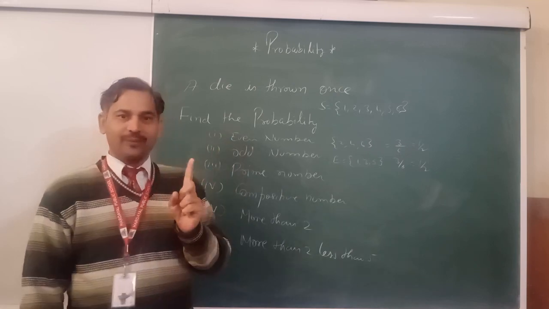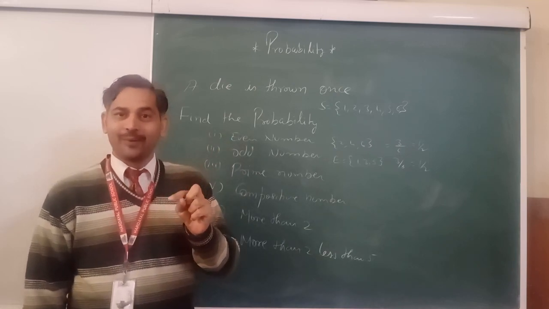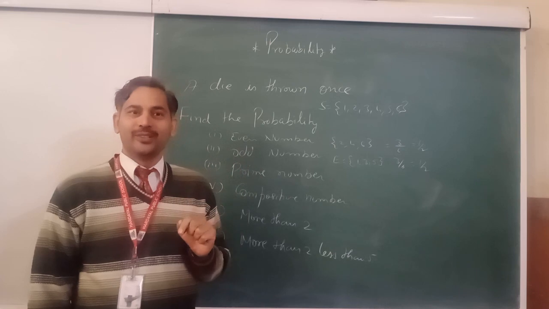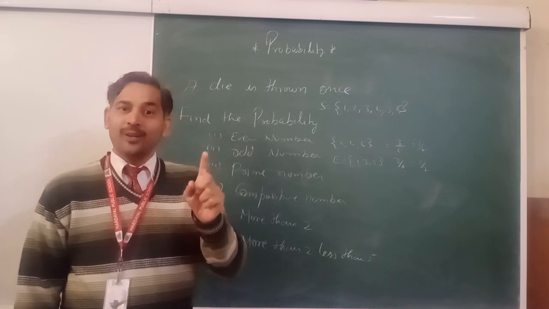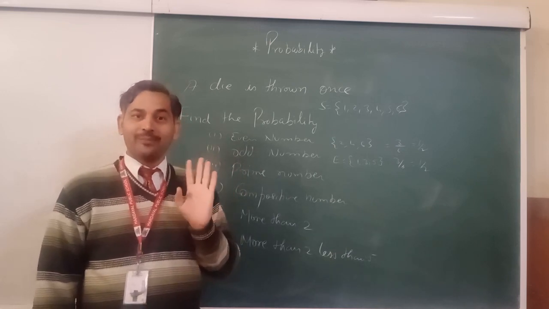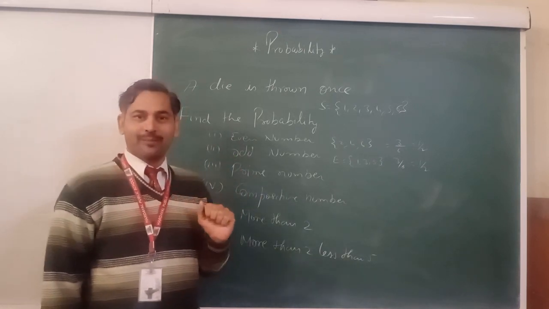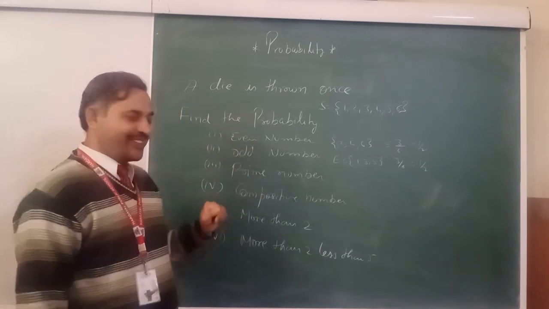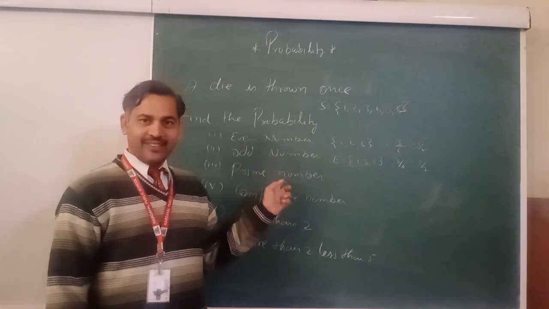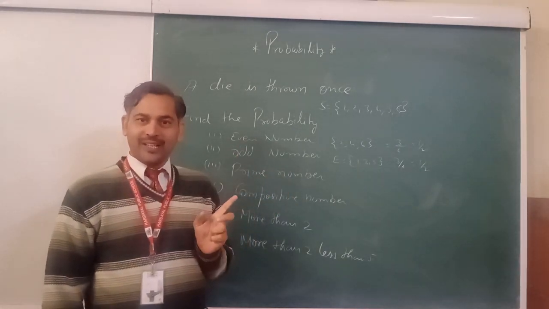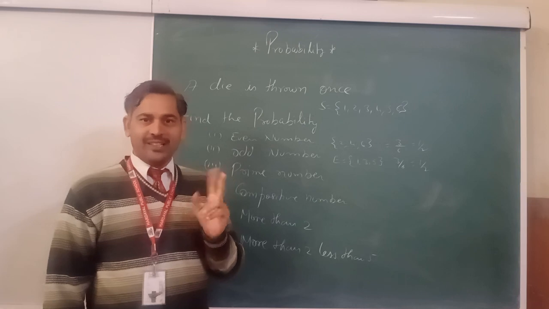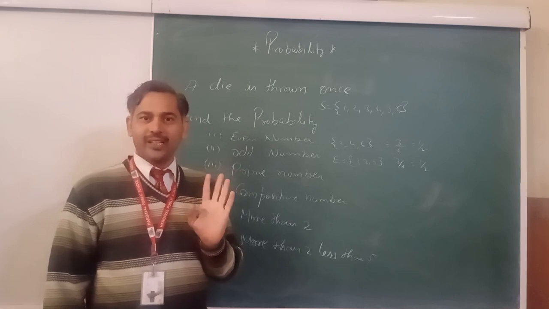For example, 1. 1 is neither prime nor composite. 1 is only an odd number. So please make sure you understand the difference between even, odd, prime and composite numbers. A prime number has only 2 factors, 1 and itself.